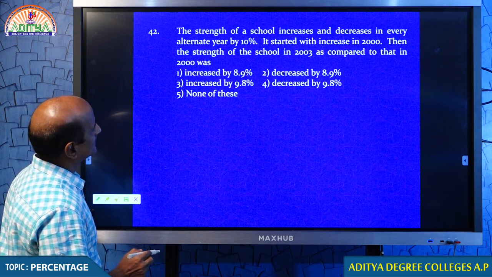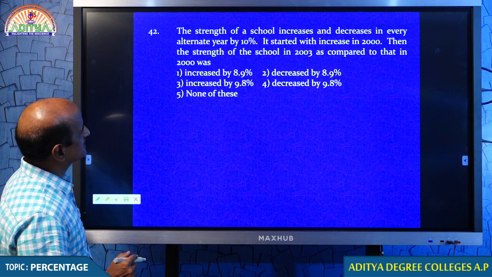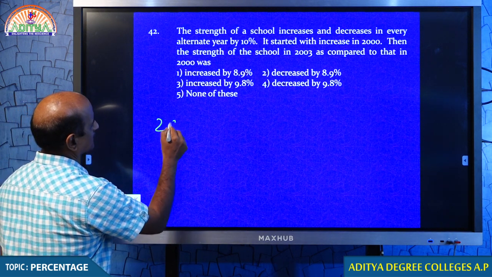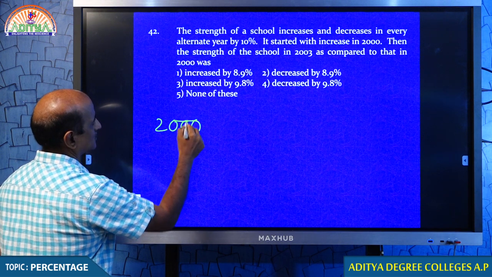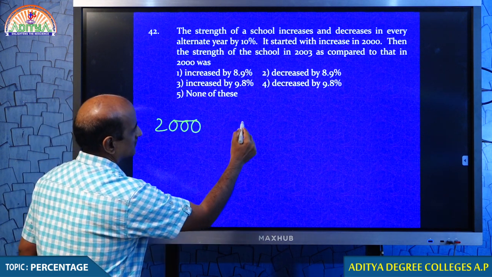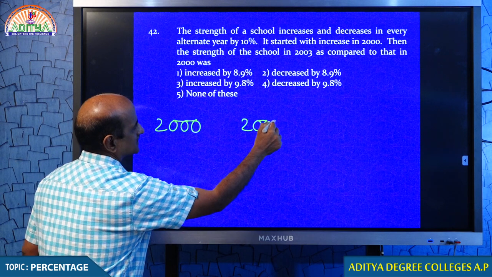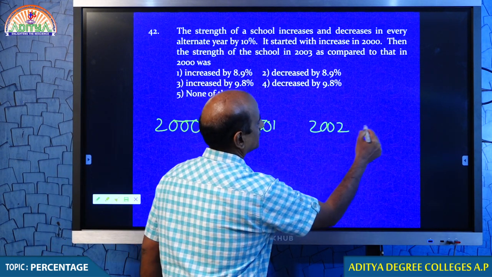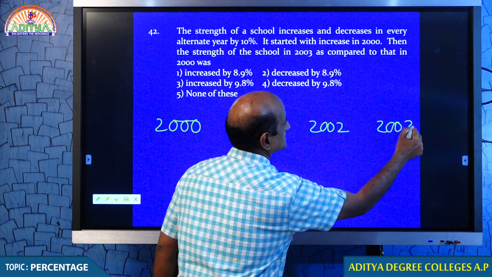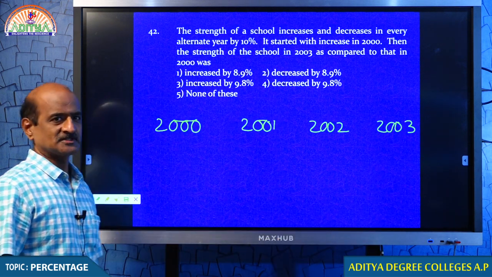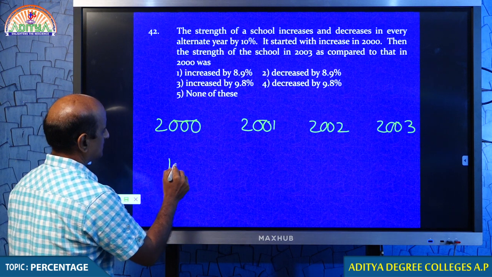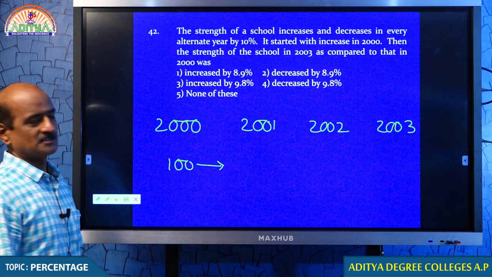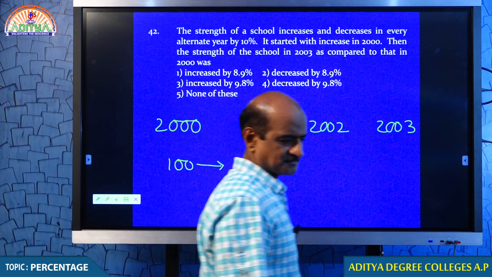Right. The value of this school increases and decreases in every alternate year by 10%. Starting with 2000, you are asked to tell me the value in 2003. This is 2001, this is 2002, this is 2003. Come on student, because the values are in percentage, you start from 100. Right, start doing.